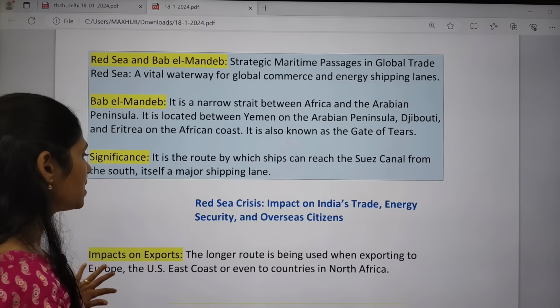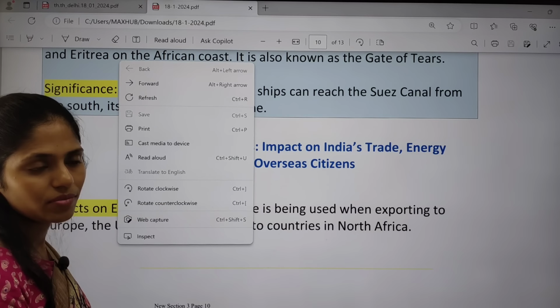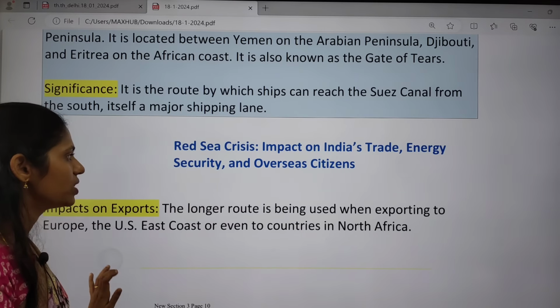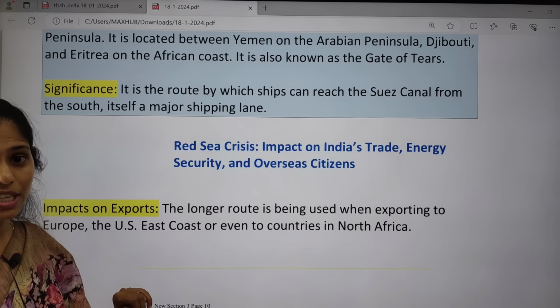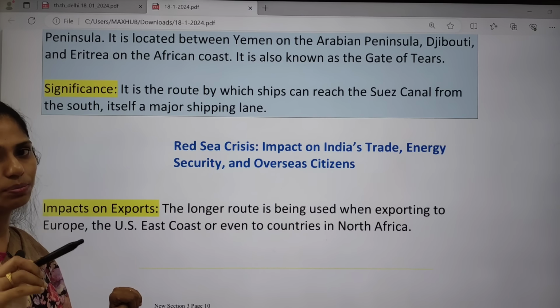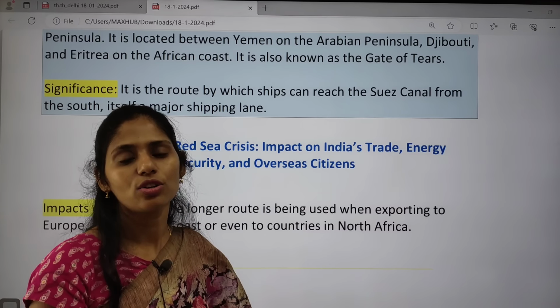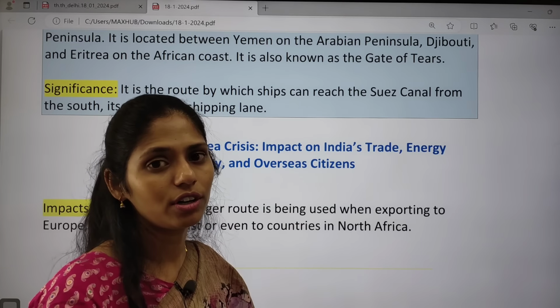So what is this crisis and how is it going to impact India? For example, in the context of trade, energy security, overseas citizens and maritime security. So you have to know all these points. This topic we are now going to discuss, that is impact on India. That will be important for mains.